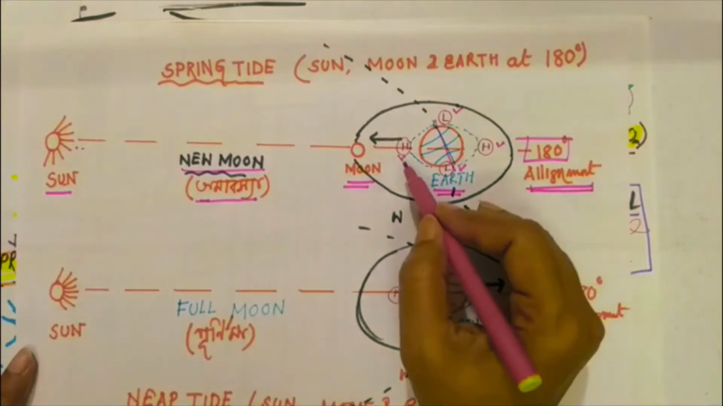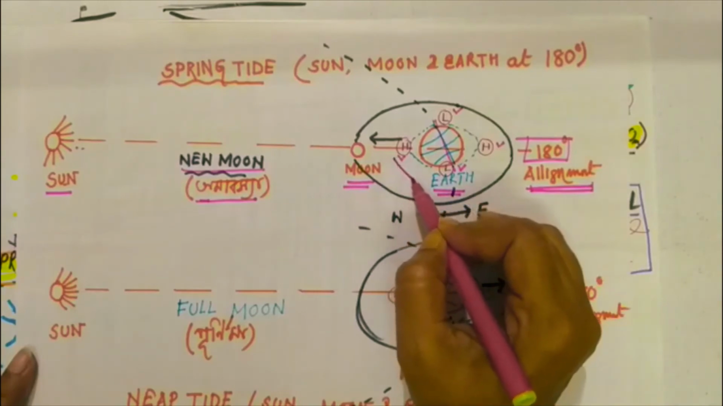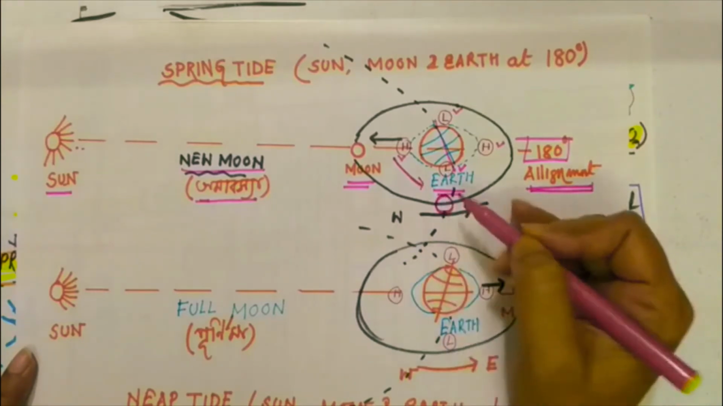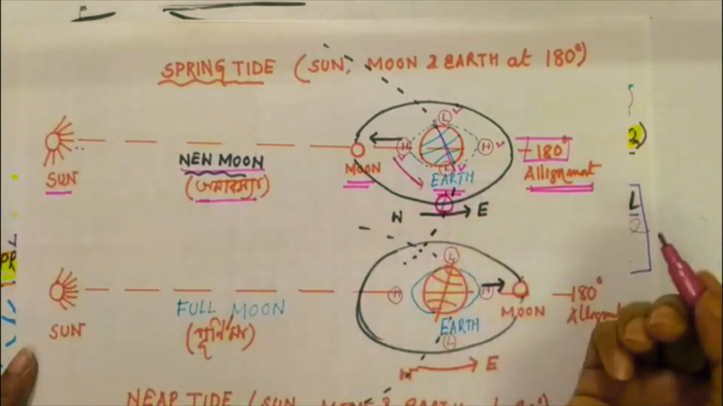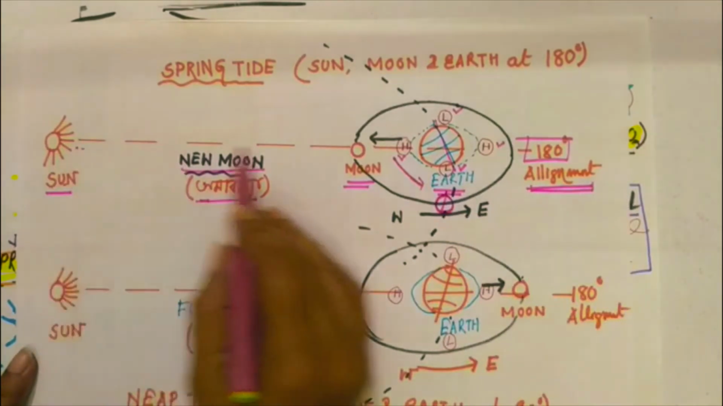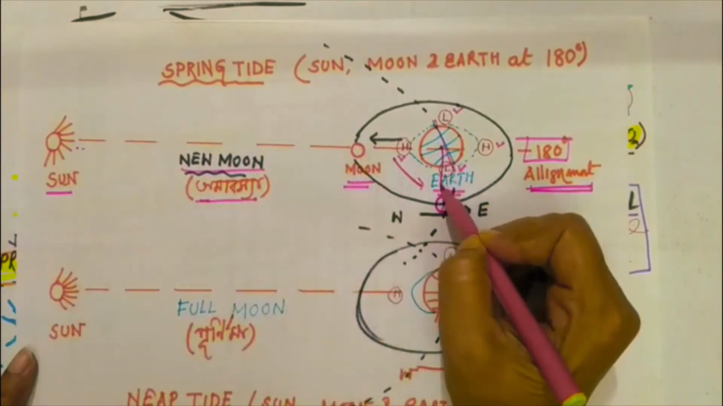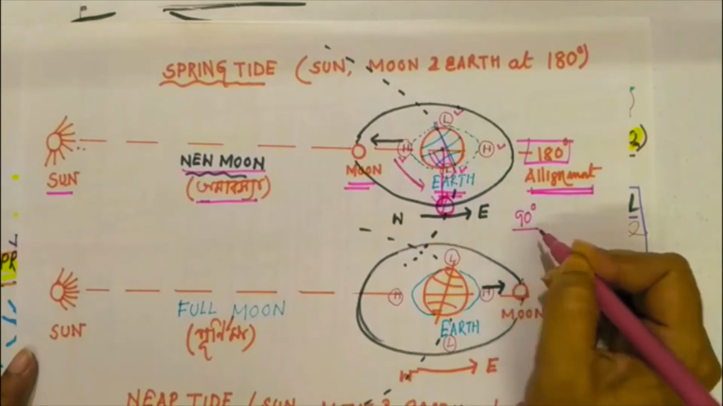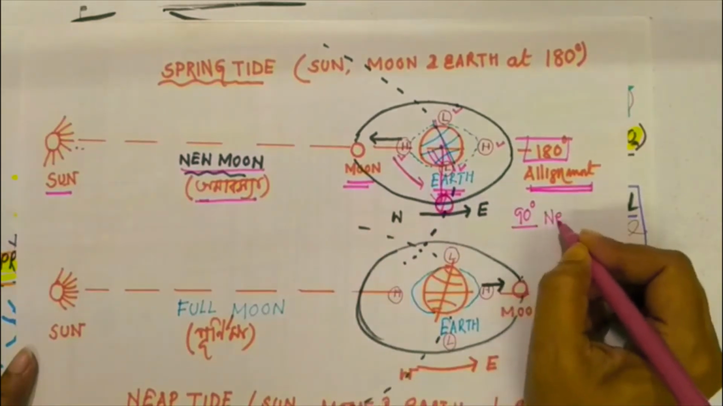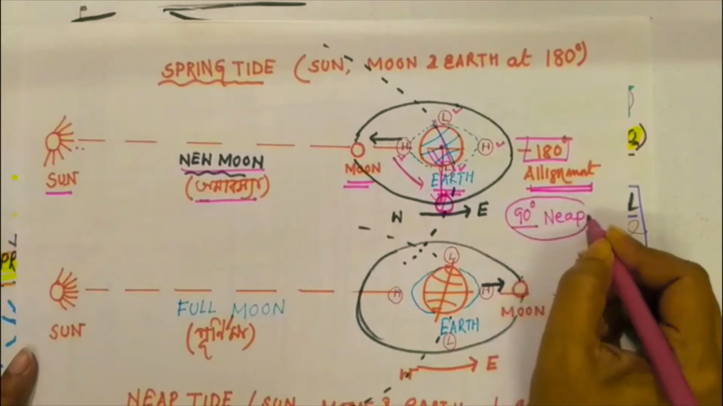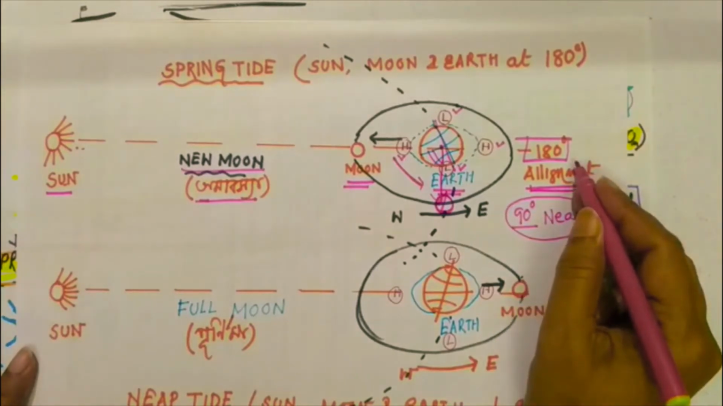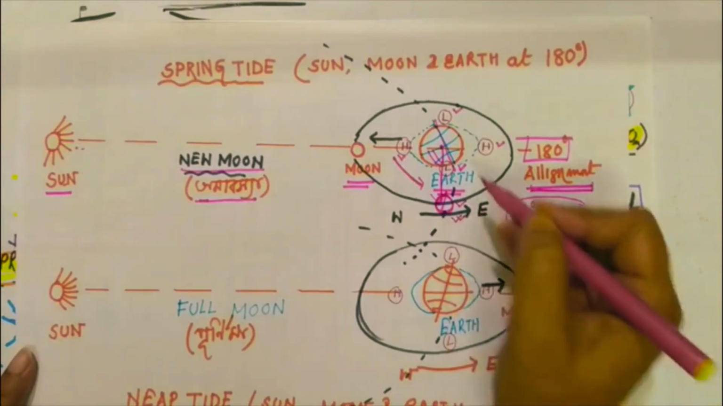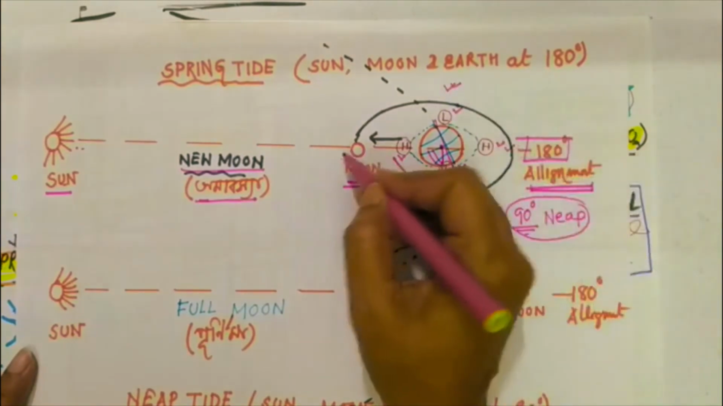After that, the moon is moving from west to east. The moon will slowly come, and after that there will be the alignment of sun, moon and earth. This is the sun, this is the earth and this is the moon. This alignment is 90-degree. This 90-degree alignment is known as neap tide, and the 180-degree alignment is known as spring tide. So there will be high tide in that position and that position, and there will be low tide.